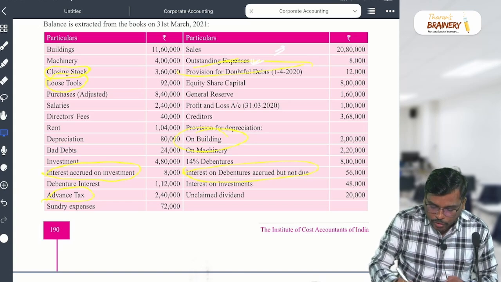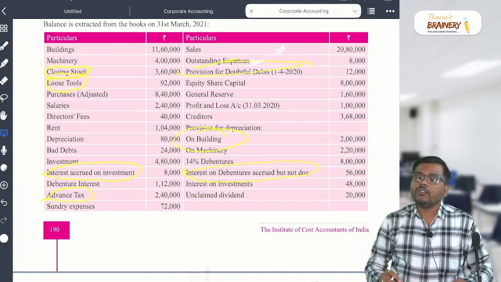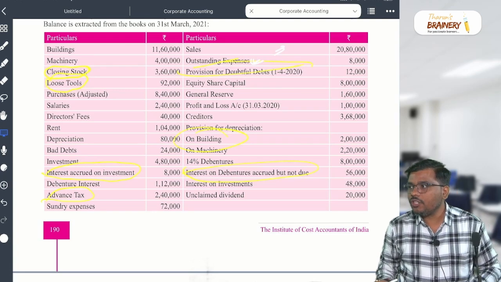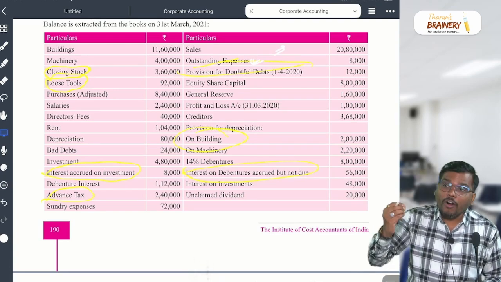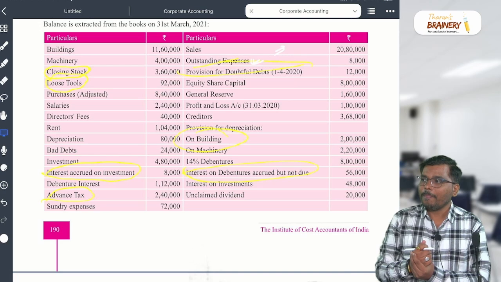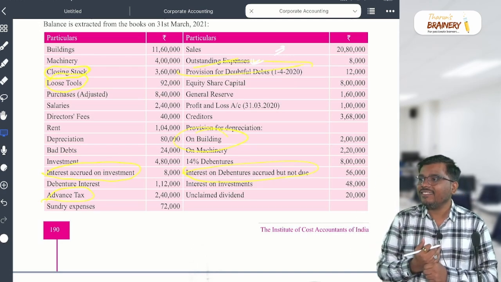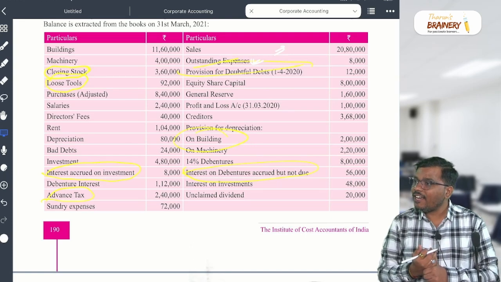So by nature, what is it for us? It is now an asset, and it will appear in the balance sheet under assets. Where in the asset? Current asset. In the current asset, where, sir? Other current asset.